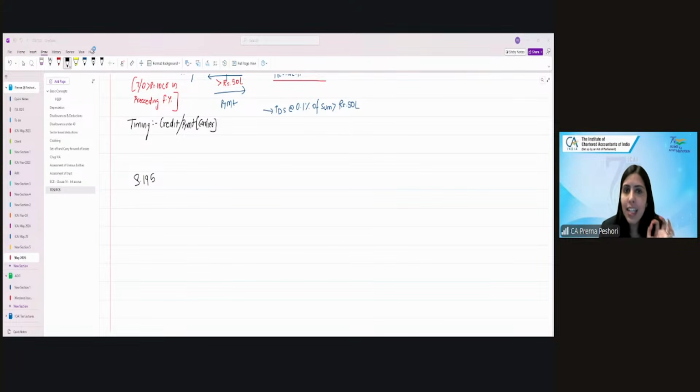So other than salary and certain interest incomes, every other payment to a non-resident which is chargeable to tax is covered. An income which is not chargeable to tax itself is not subject to TDS. Yes or no? Only an income which is chargeable to tax will be subject to TDS. So other than that, it will be covered under 195. Are we clear? So let me open up the module also simultaneously for you.